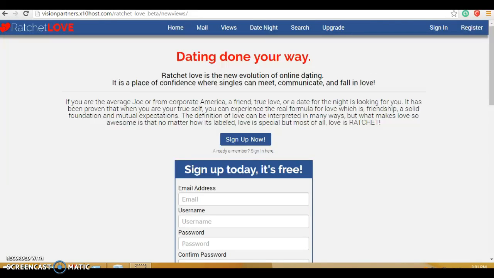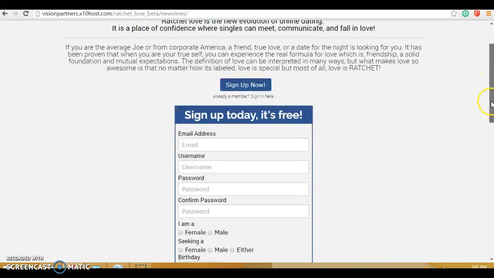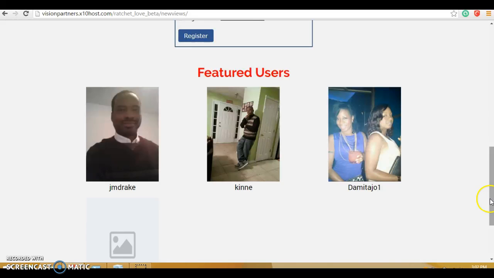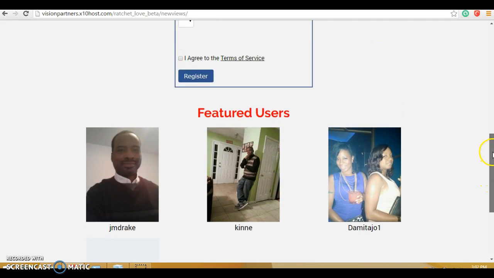This is a screencast showing Ratchet Love with the new mockups. This is the URL: visionpartners.xtenhost.com/ratchetlove beta/new views. And this is the register page that you come to if you just go to the page. And as you can see, the featured users, it's pulling people from the database. And this is just pulling a random sample of male and female users.